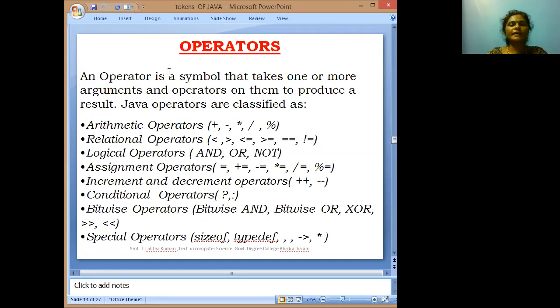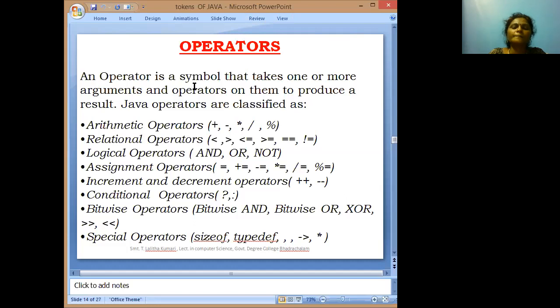Suppose we are taking A plus B. Here A and B are the operands and plus is the operator. So the correct meaning of operator is symbols. The symbols are the operators.